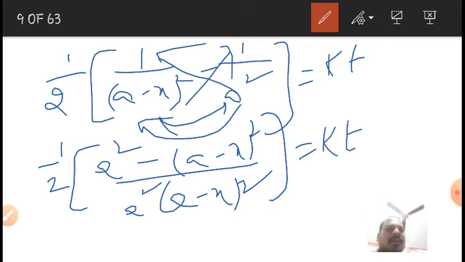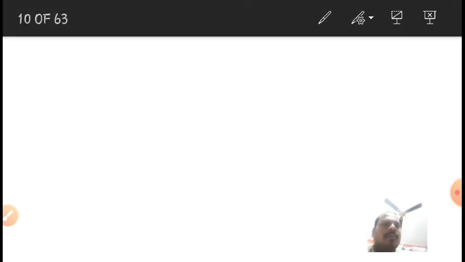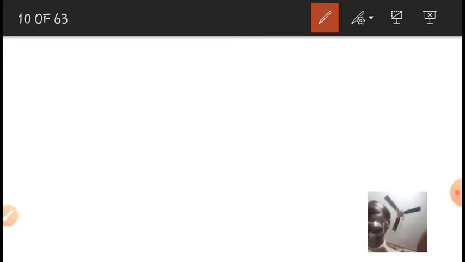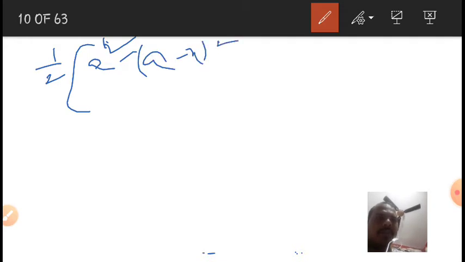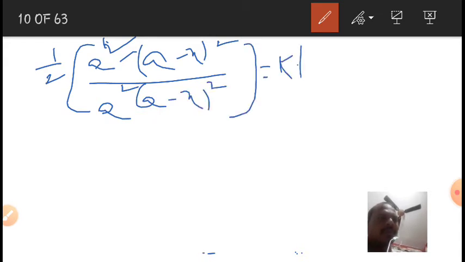I am again writing that equation: 1 by 2 into [a square minus (a minus x) whole square] by [a square into (a minus x) whole square] is equal to kt. Now I am simplifying this.